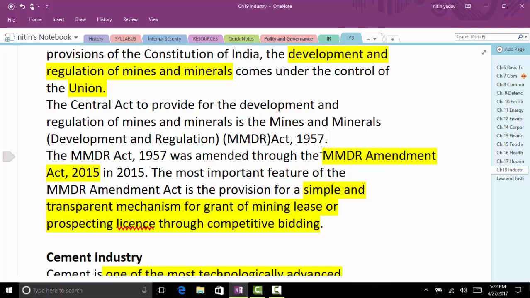Last year there were certain provisions, if I remember correctly, that after competitive bidding, the mining lease could be easily transferred to the next bidder. If captive bidding is there, there was more relaxation for the captive bidders. Who are the captive bidders? Captive bidders are those who bid for the exploration of minerals, and they will use those minerals in their own industries. Are you getting this point? So those are captive bidders.